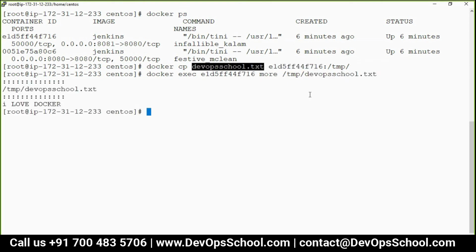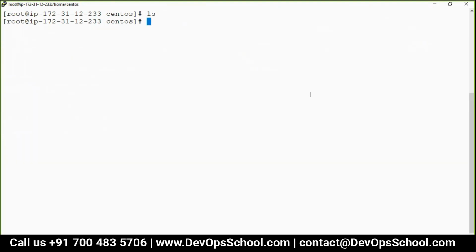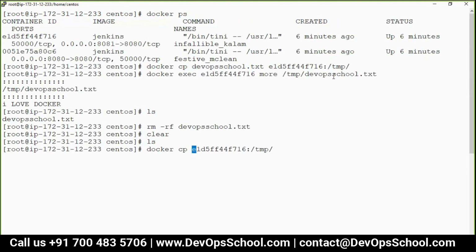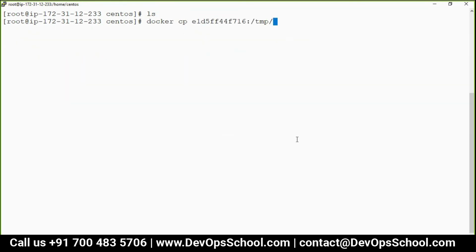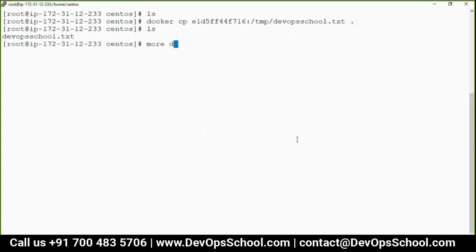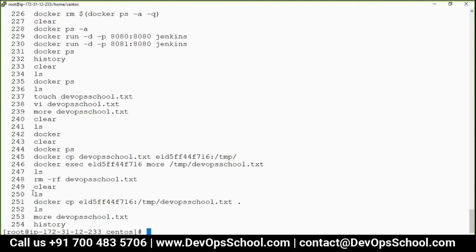See, the file is copied. Can I copy it back from the container? So here I will delete from the current location just to make sure. See, now can I copy back? Yes, you can do that. To the current location. See, you got the content. So this is a way you can use the container, copying the files and stuff like that.